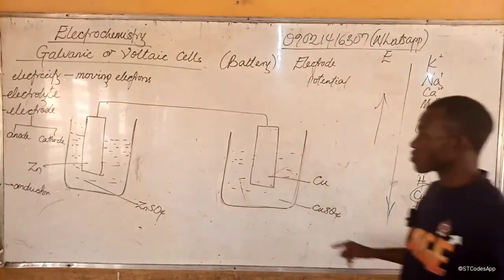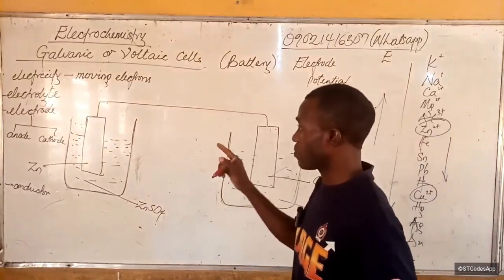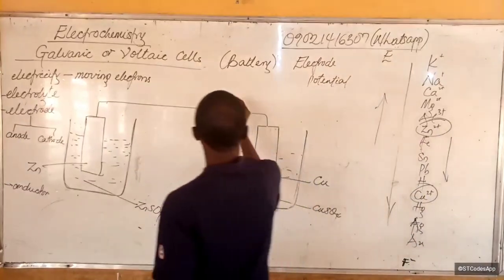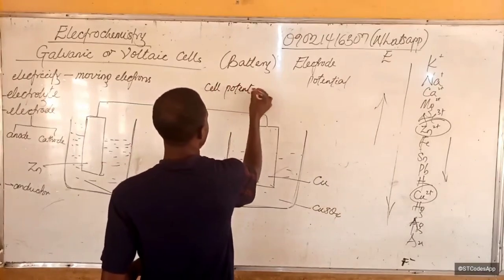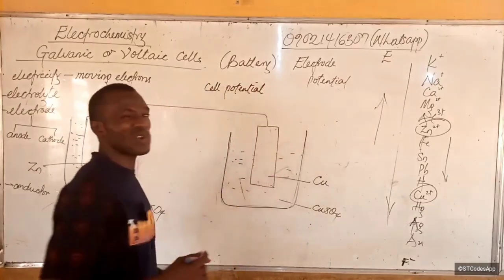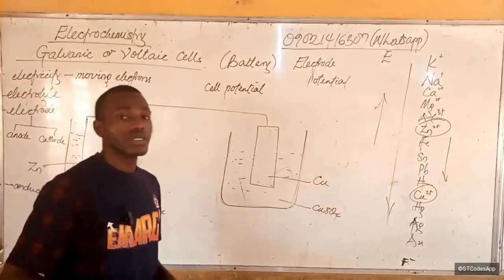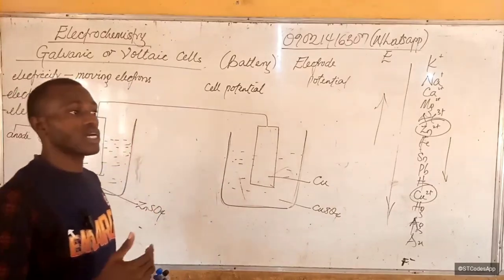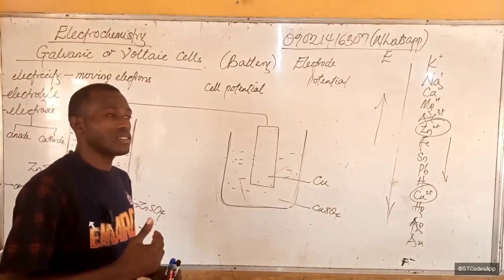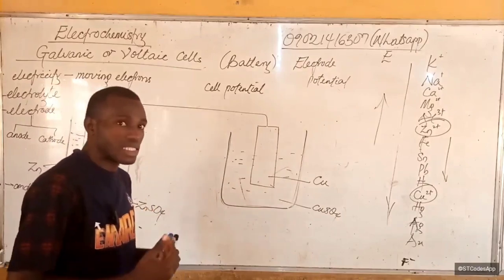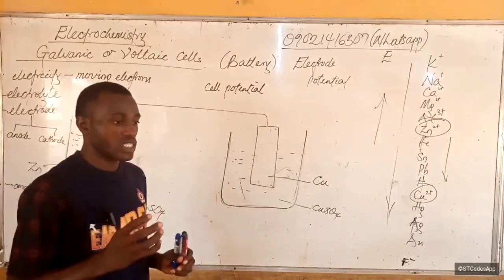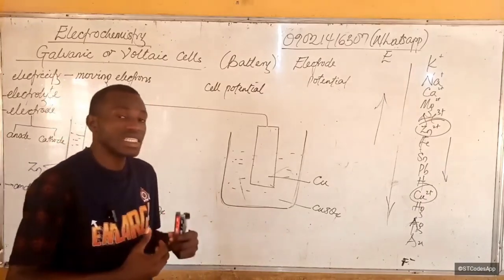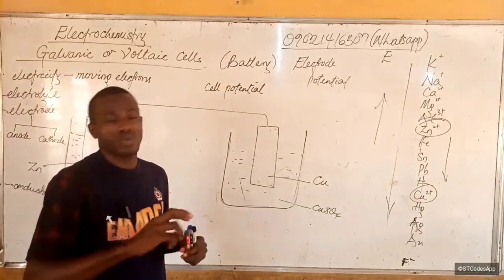But with an electrochemical cell, we call it cell potential. The cell potential is measured based on the reduction ability, or the reduction potential. We call it how easy it is for an electrode to be reduced.